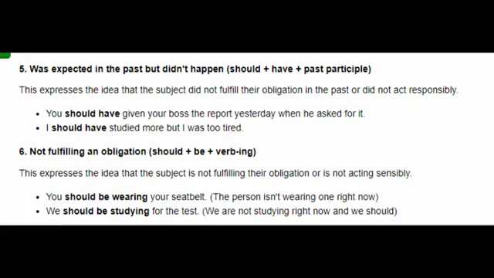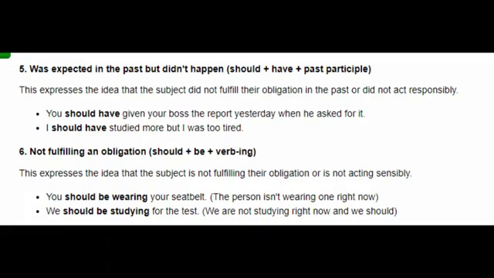You should have given your boss the report yesterday when he asked for it. Another example, I should have studied more, but I was too tired. So these were examples of what was expected in the past but didn't happen. That is should plus have plus past participle. We can use should like this.